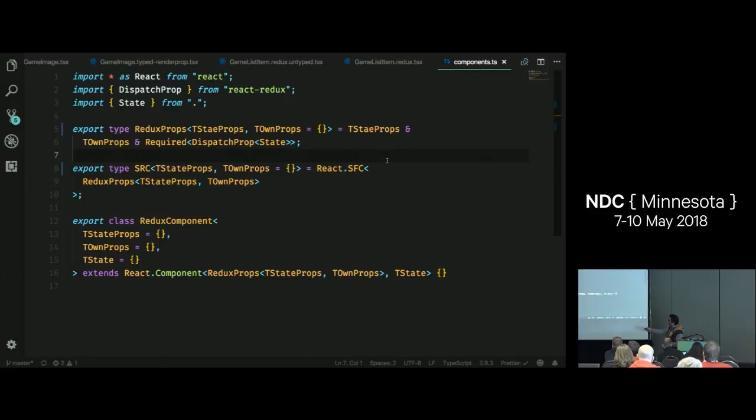And the props that we're going to pass it are our Redux props. And the cool thing about that is that we can then reuse that also for ES6 classes. So this is extending React.Component. That's just the default React component. And again, the first generic parameter is my props. So it's of type Redux props, and then TState. And you can see that I'm just setting these all to default objects so that at the bare minimum, I can just say extends Redux component without passing in any extra generic parameters.